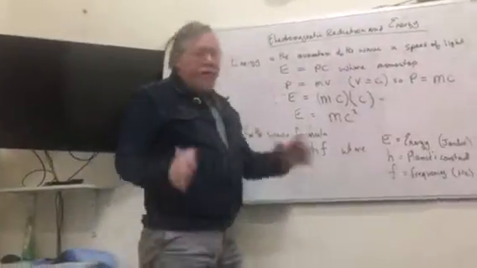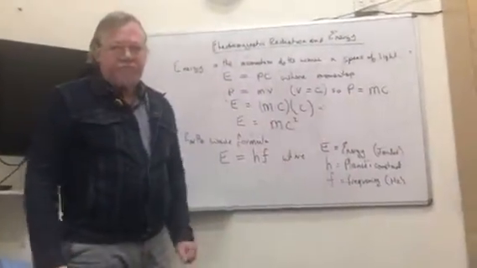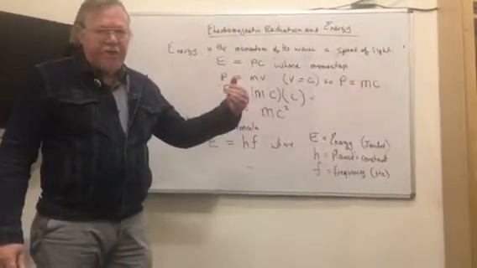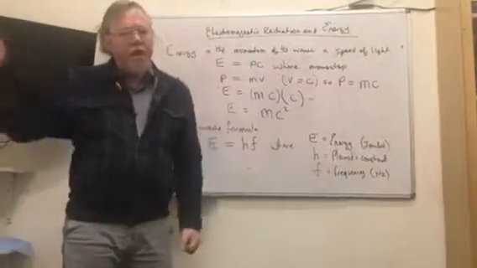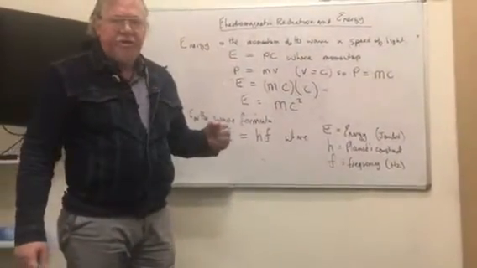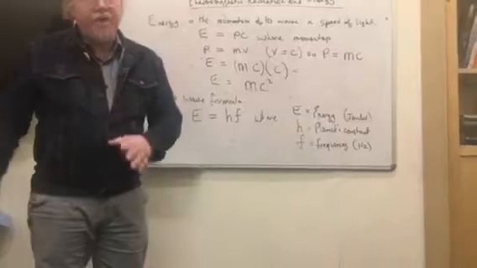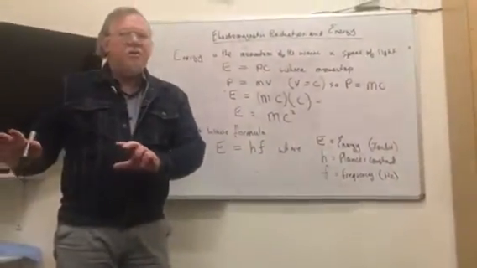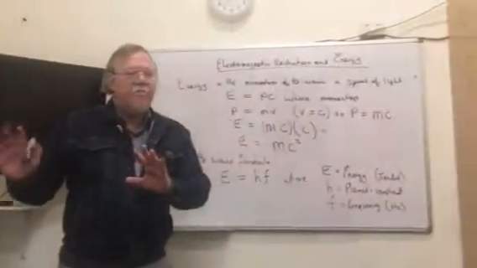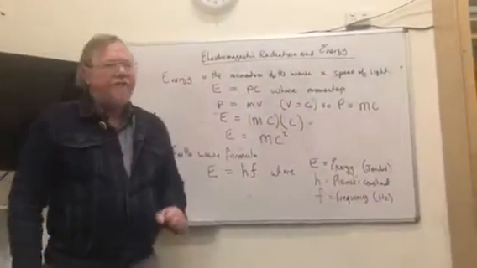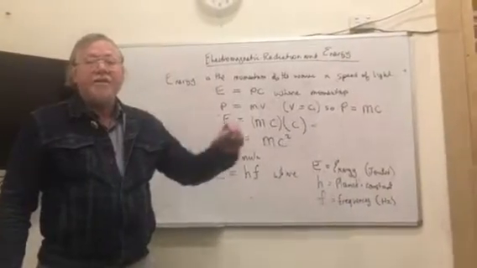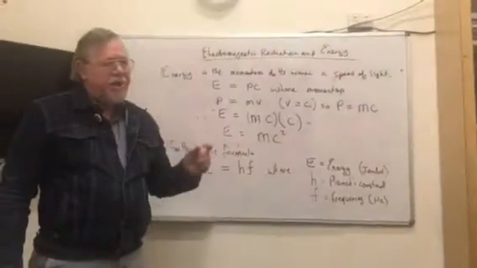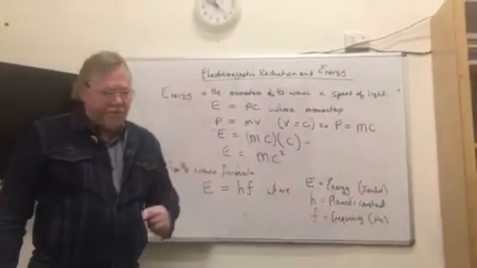Last week we went through the electromagnetic spectrum. I described what the electromagnetic spectrum is, how at one end we have power, telephone, radio, radar, all the way from microwave down to infrared, and then the visible light spectrum. So a small section of this electromagnetic spectrum is the visible light spectrum.